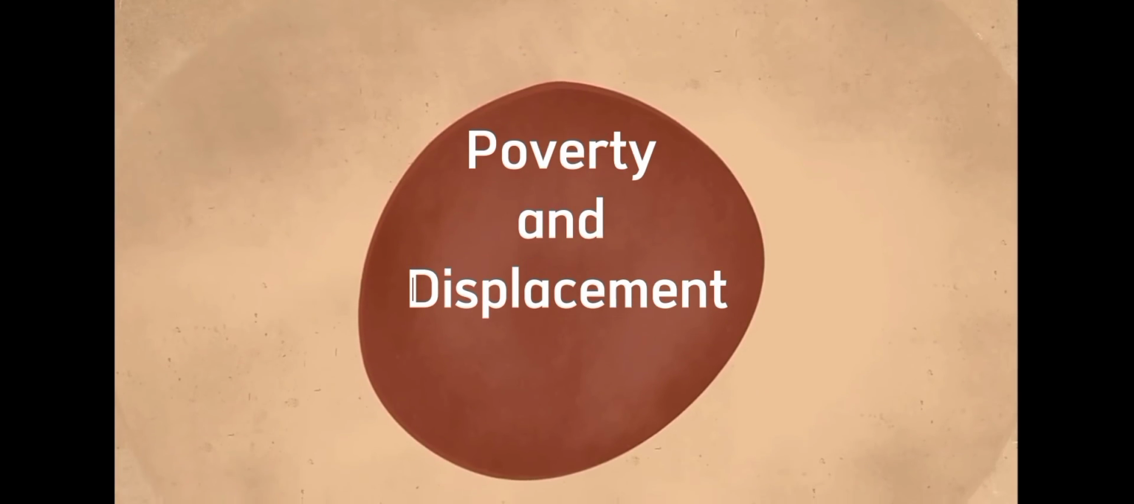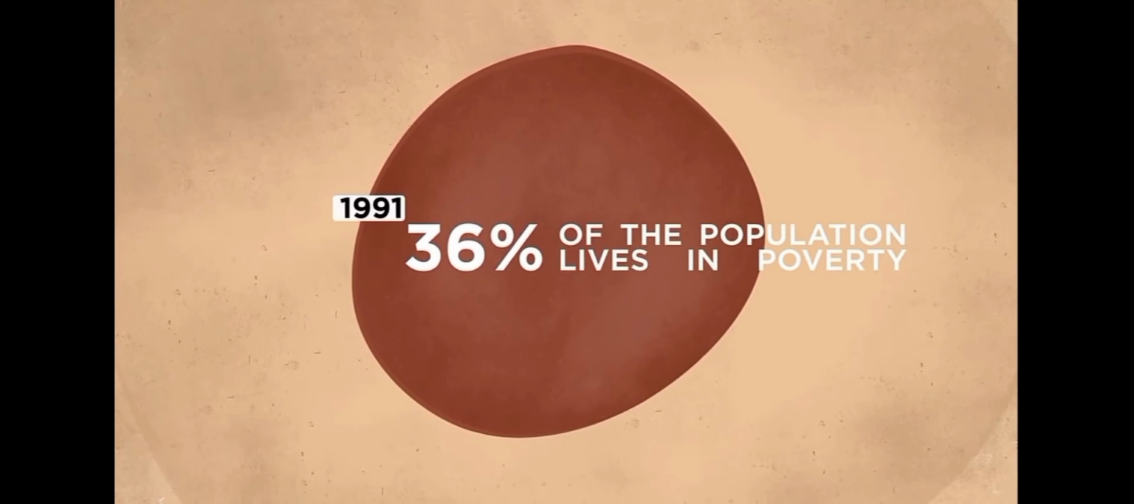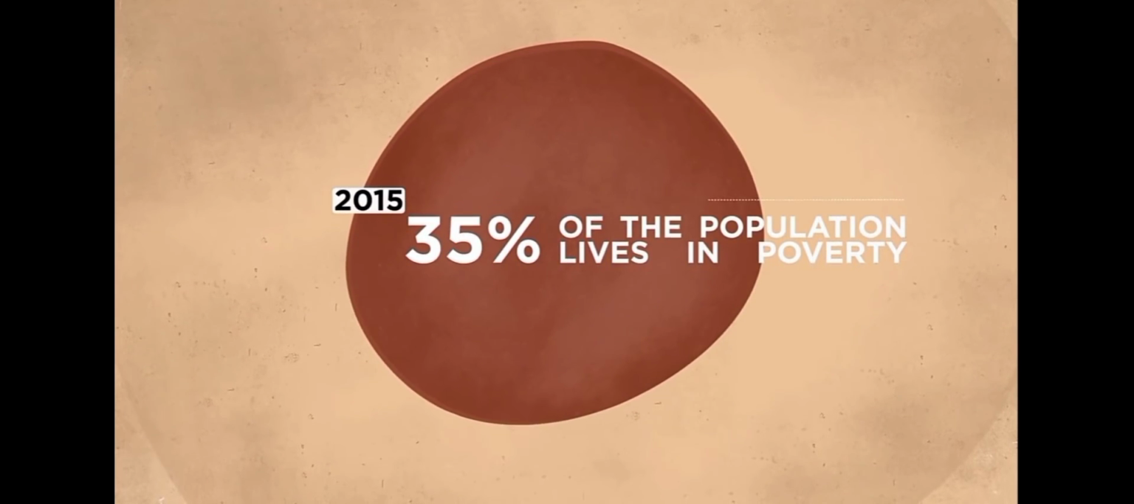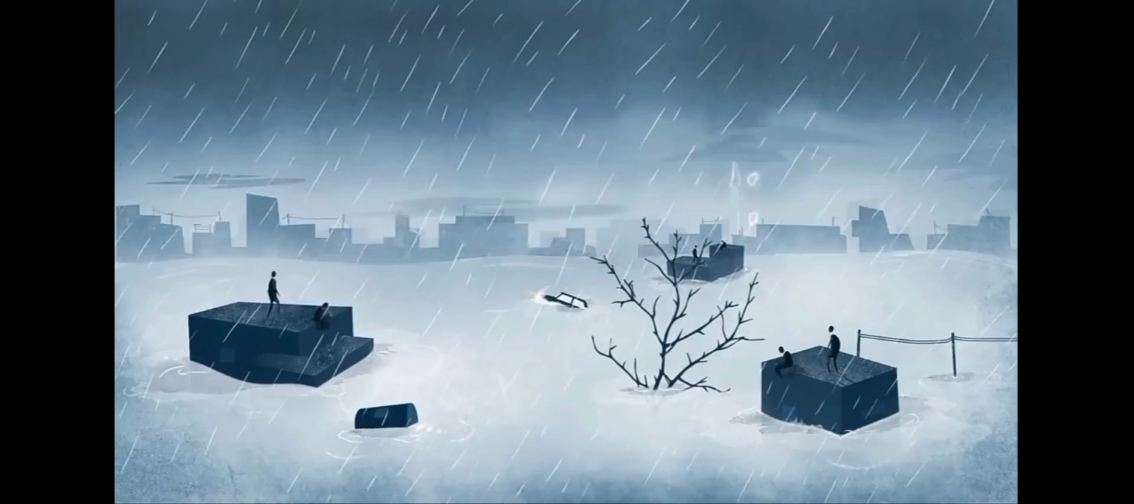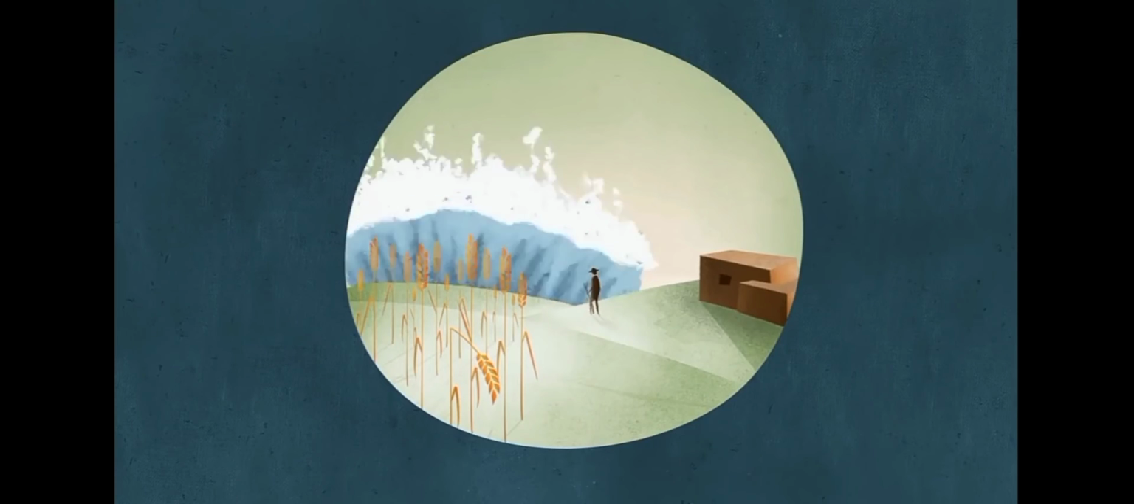Poverty and displacement. Climate change increases the factors that put and keep people in poverty. Floods may sweep away urban slums, destroying homes and livelihoods. Heat can make it difficult to work in outdoor jobs. Water scarcity may affect crops.